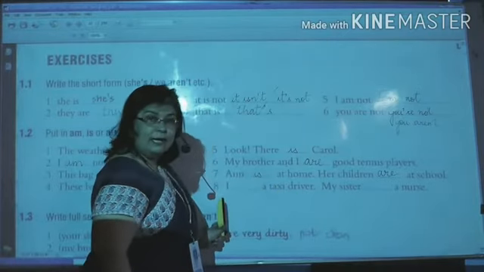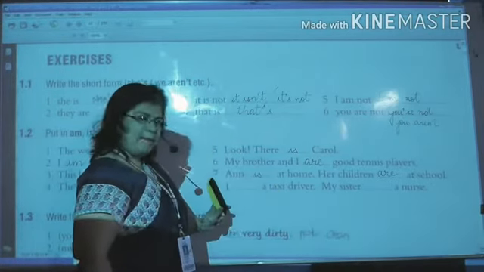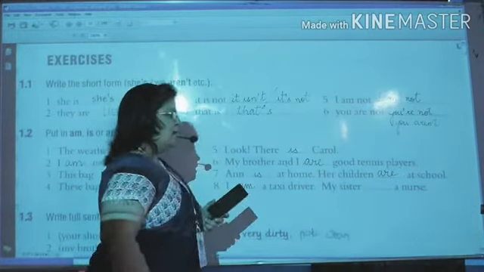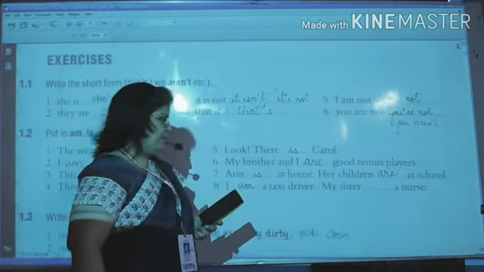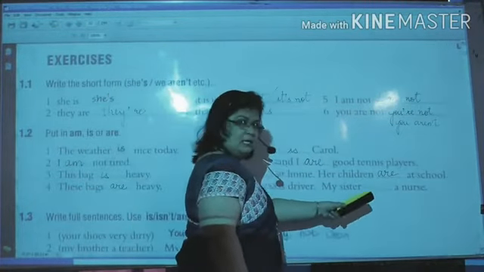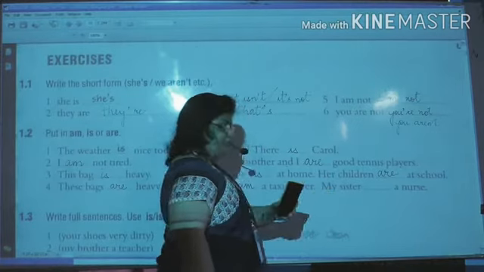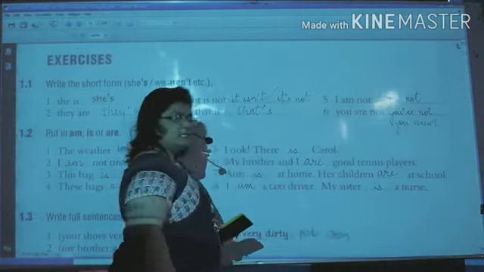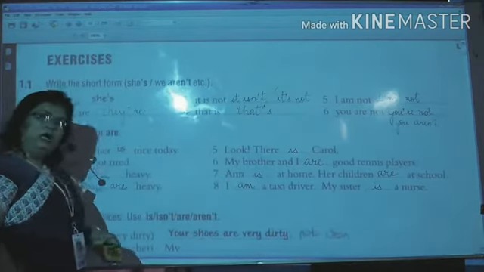Eighth, I dash a taxi driver. I के संग क्या आता है? What do we use with I? Am. Okay. I am a taxi driver. My sister dash a nurse. Sister is singular, na? So we'll put is. My sister is a nurse.